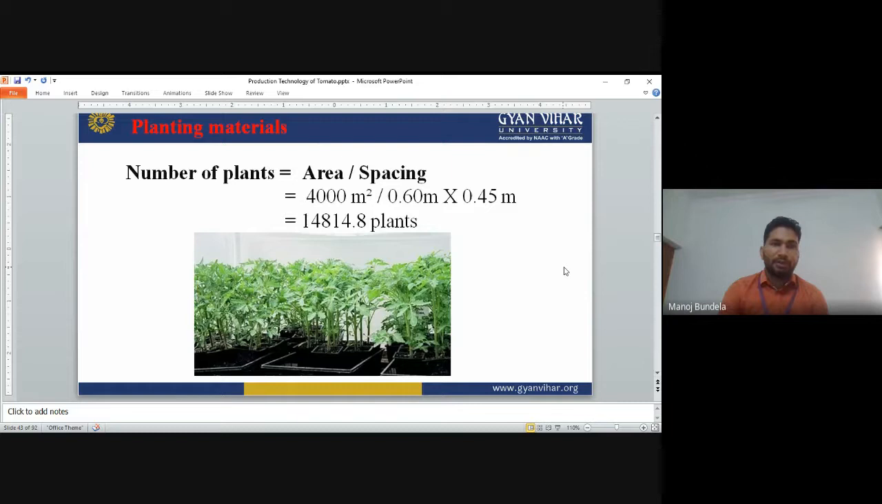How do we calculate the number of plants? The number of plants is calculated by the area divided by the spacing. How much total area is there? Then we divide by the spacing. So we can calculate the total number of plants required in a particular area.